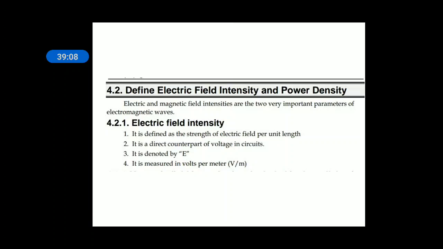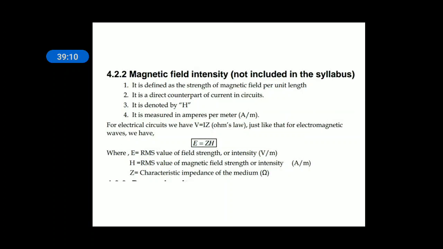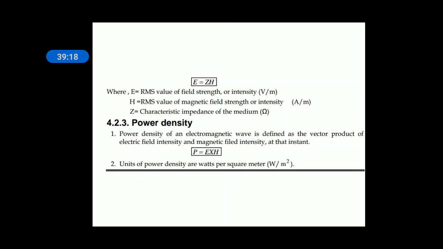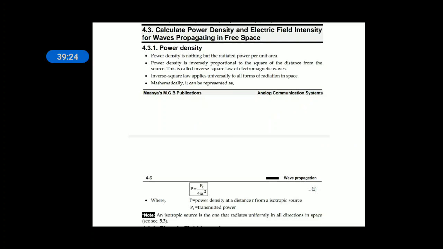Electric field is in volts per meter, power density is in watts per meter square. Magnetic field intensity H is in ampere per meter. E cross H is the power density. It is the amount of power radiated per surface area of a sphere, the inverse square law, Pt by 4 pi r square.